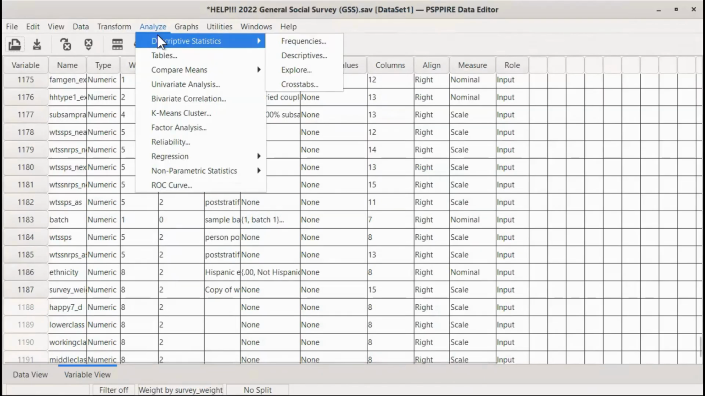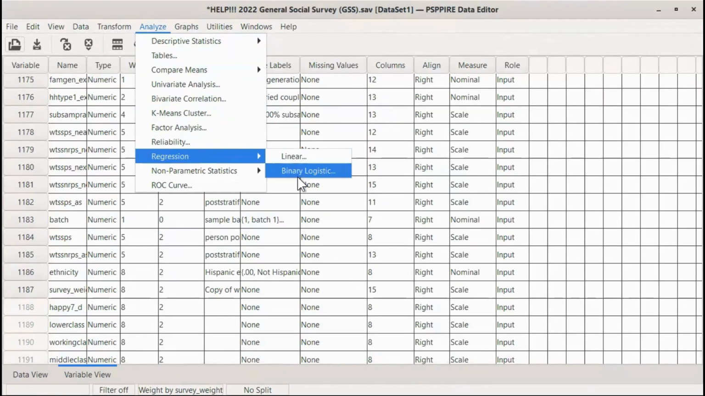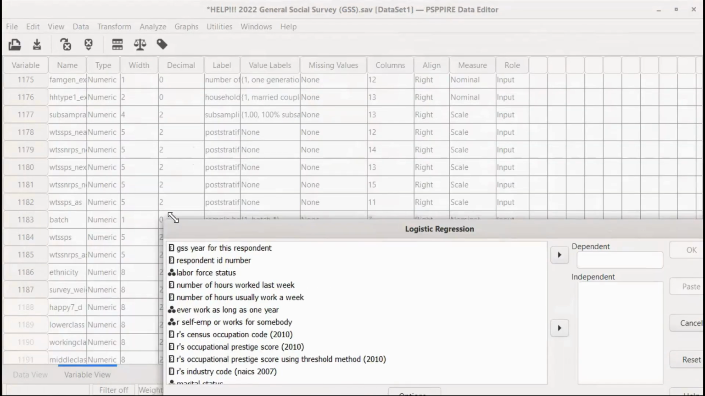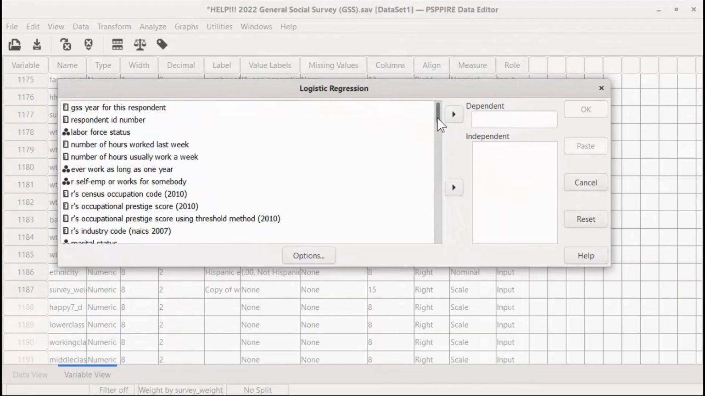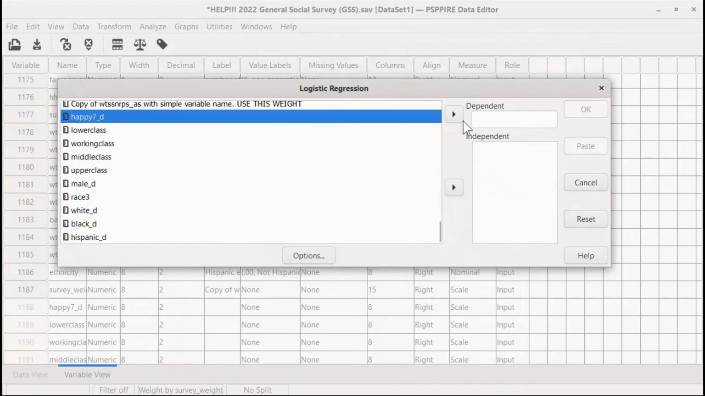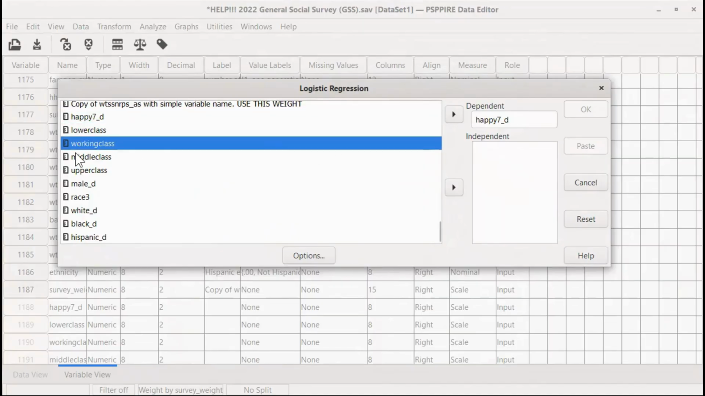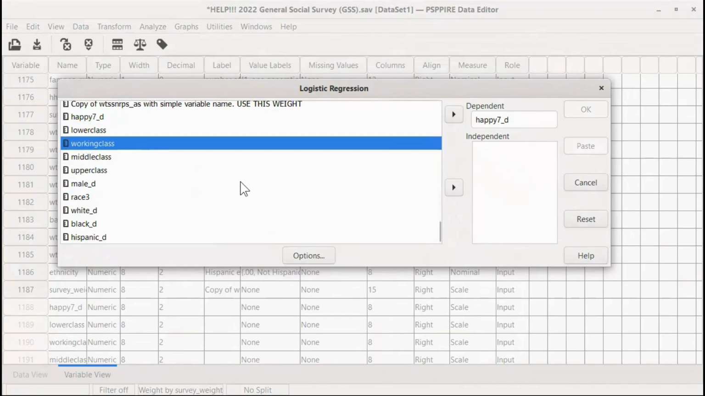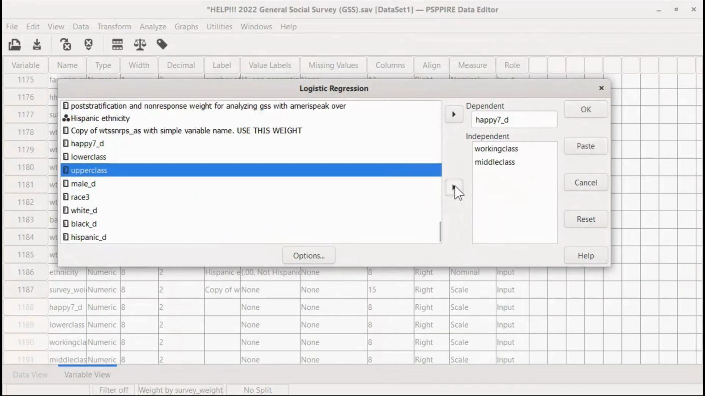Let's run our analysis. We're going to come down here to Regression, Binary Logistic. Our dependent variable is going to be happy 7D. Now we're going to do class, sex, and race. For class, we have to decide who's going to be our reference group. Let's make lower class our reference, since the question is, can money buy happiness? We probably want to see what happens as class goes up compared to those that are lower class. So let's put in working, middle, and upper.